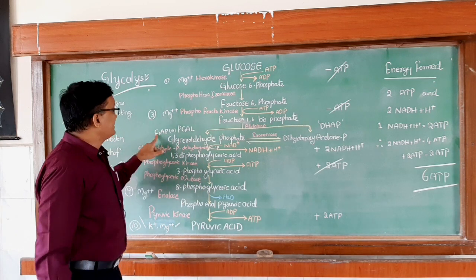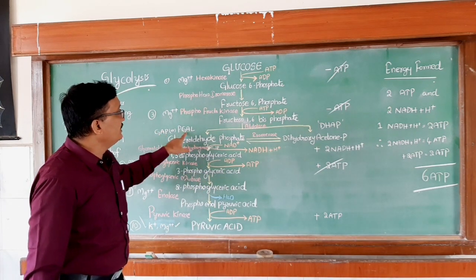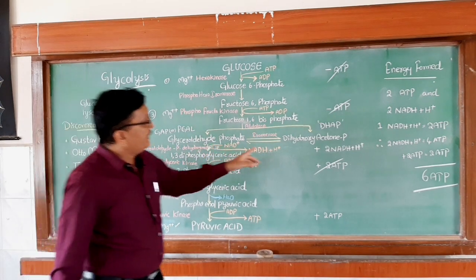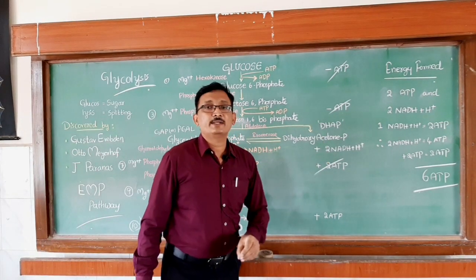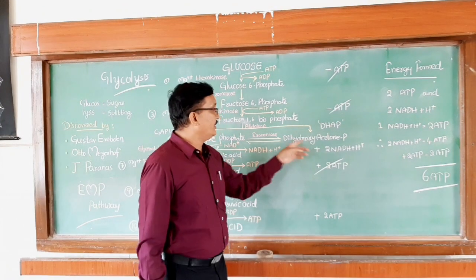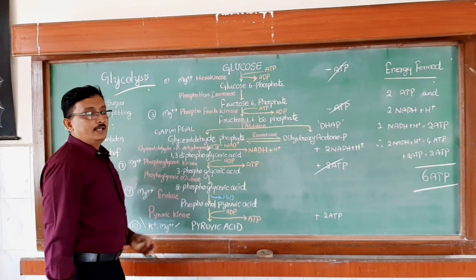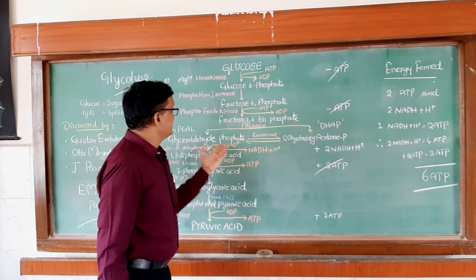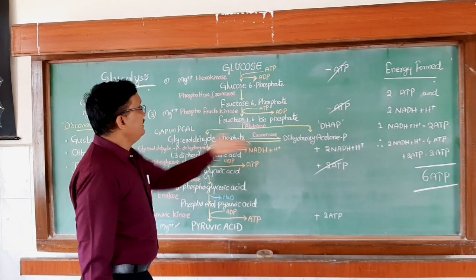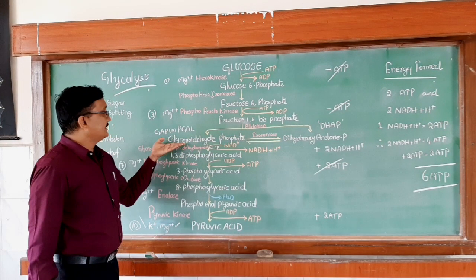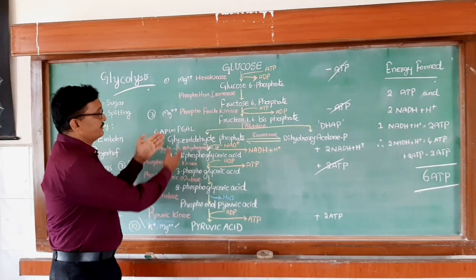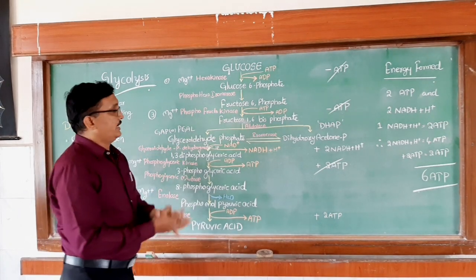GAP means glyceraldehyde phosphate or phosphoglyceraldehyde. And another one is dihydroxyacetone phosphate, DHAP. Both are isomers in the presence of isomerase. You can see here DHAP and GAP. Now, glyceraldehyde phosphate is going to continue the rest of the reactions.